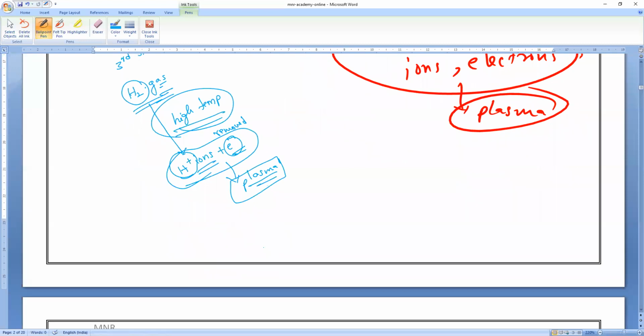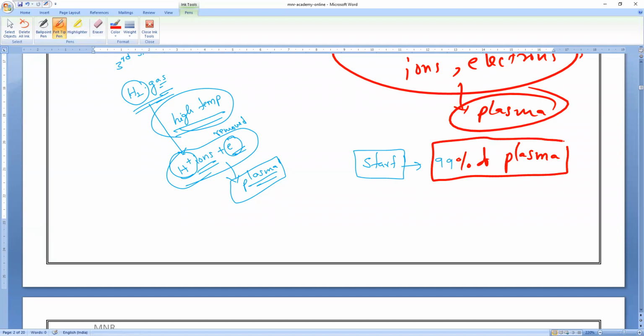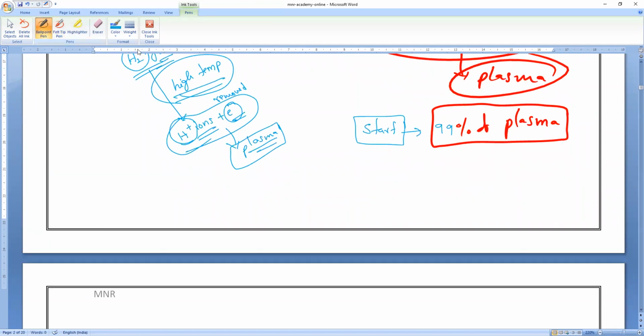Clear? Now, someone is asking one more question: sir, is only the central part of the sun plasma? No. If you take the stars, stars are bigger than the sun. Will you all agree with me? So stars are 99% plasma only. That is why I said plasma is the fourth state of matter on the earth. But in the universe, plasma is the first state of matter. That is what you have to remember.